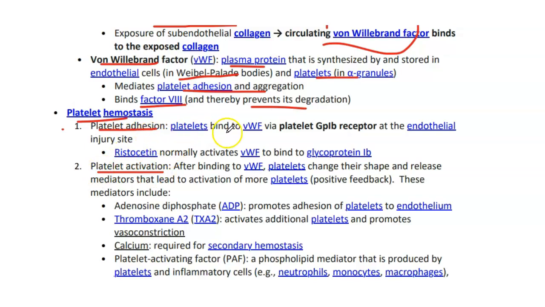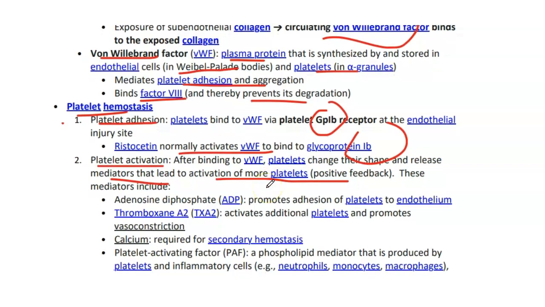In platelet adhesion, platelets bind to von Willebrand factor via the GP1B receptor at the endothelial injury site. Ristocetin is an antibiotic that activates von Willebrand factor to bind GP1B. Then we have platelet activation. After binding to von Willebrand factor, platelets change their shape and release mediators that lead to the activation of more platelets, a positive feedback. These mediators include ADP, which promotes adhesion of the platelets to the endothelium. Then we have thromboxane A2, which activates additional platelets and promotes vasoconstriction as well.